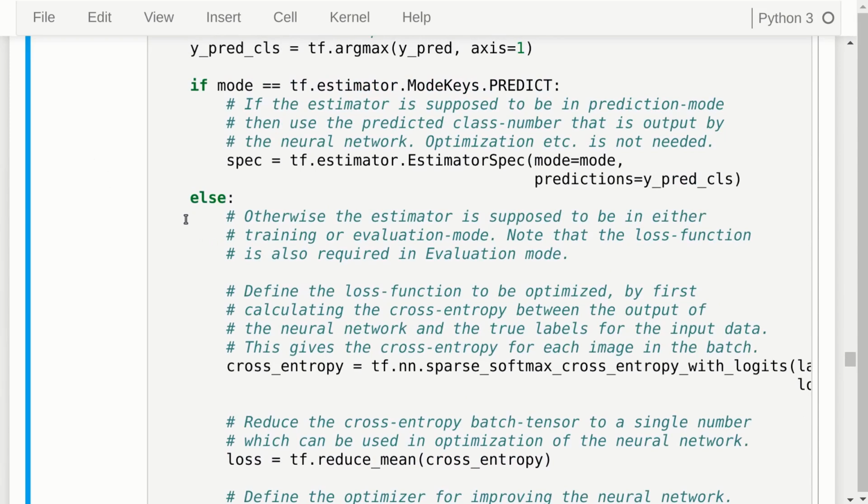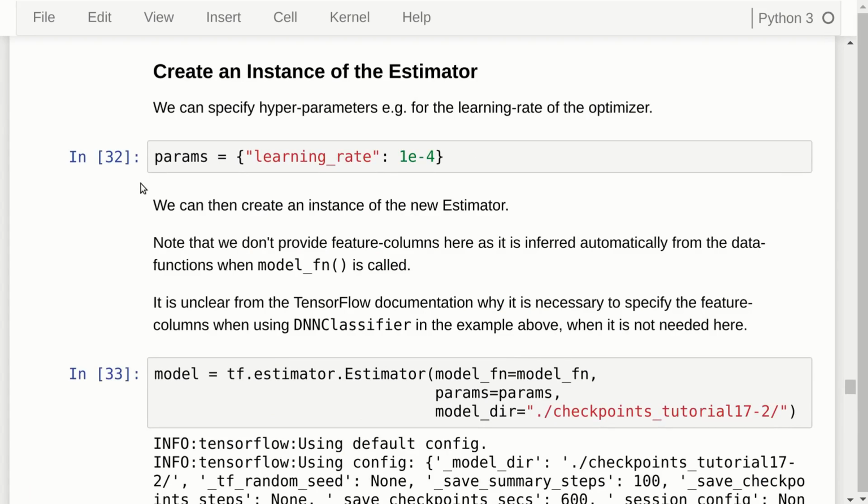It's still a bit messy, like I keep saying, but it's certainly better than what they have done in the official tutorial where they would return the spec already here. And yeah, that is just ugly and dangerous coding. Don't do it. Alright, so now we have to make an instance of the estimator,